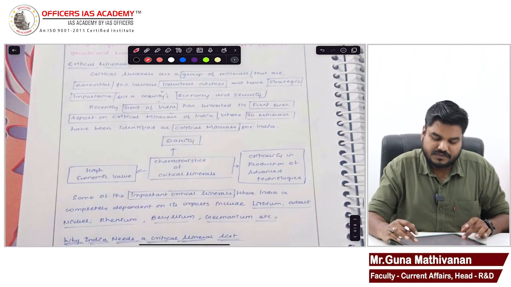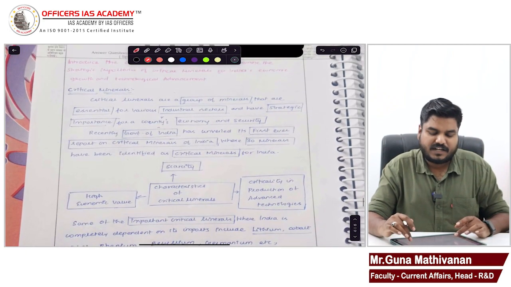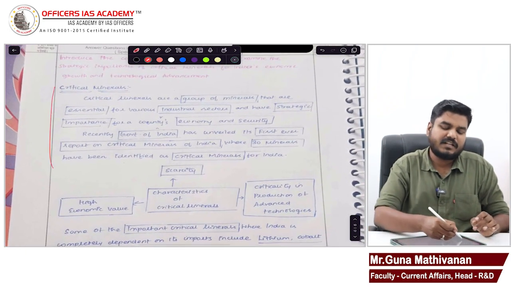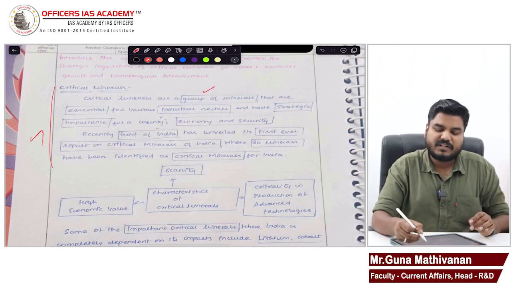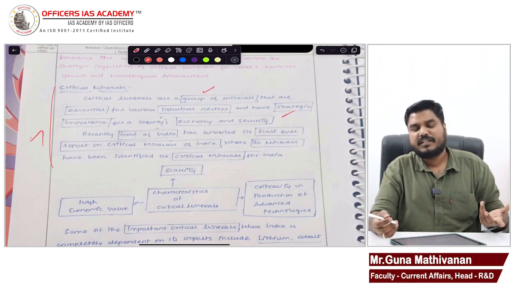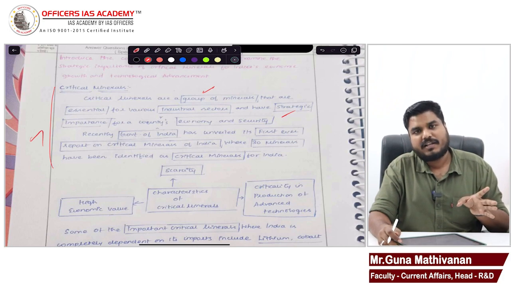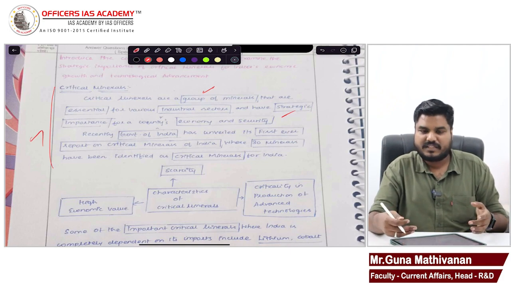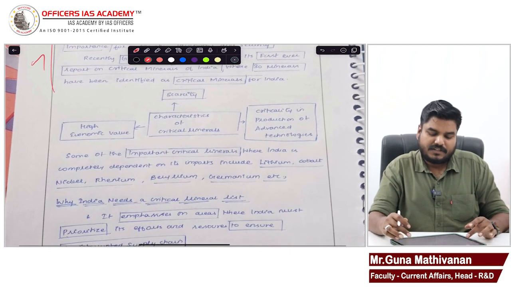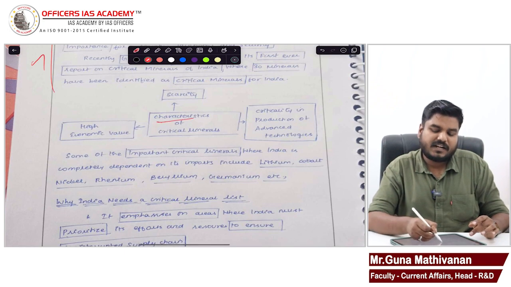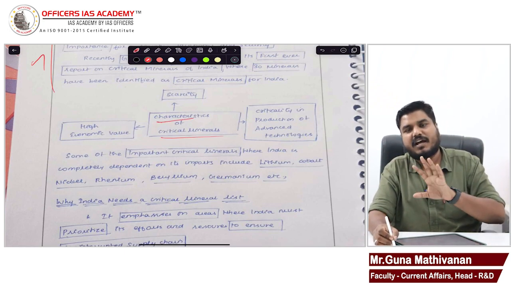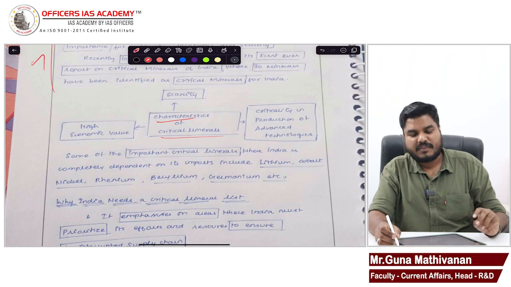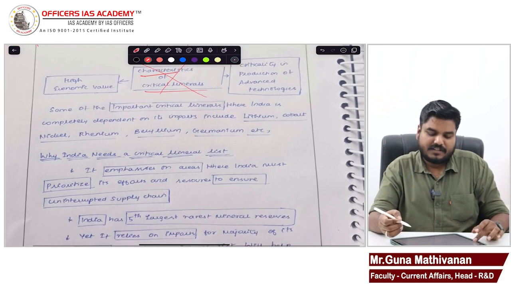Then here, a student has deviated. See, you have explained critical minerals, great. But why do you come up with so many boxes? Okay, if it is going to be only one answer which you are going to present in the mains exam, great. But you have to write 20 answers. You will not have time if you are going to put in this many boxes. And here you have explained the characteristics of critical minerals. The question is not asking about the characteristics. So this part is not required.